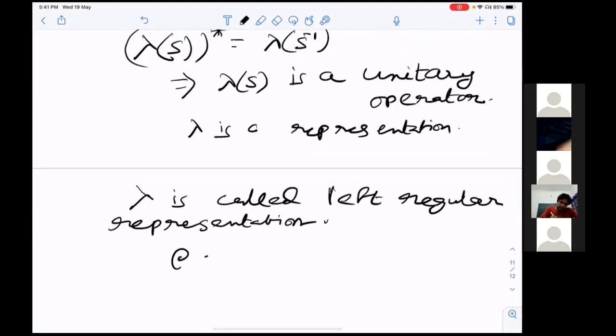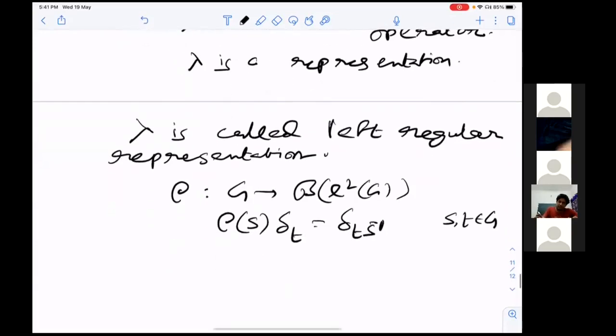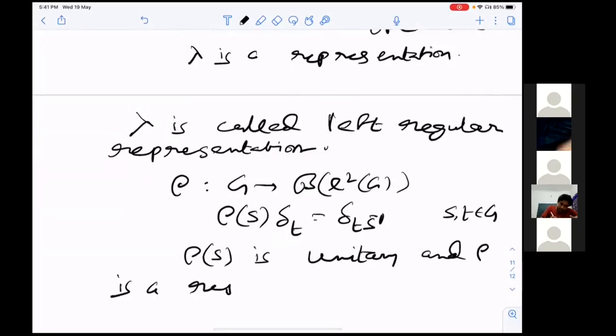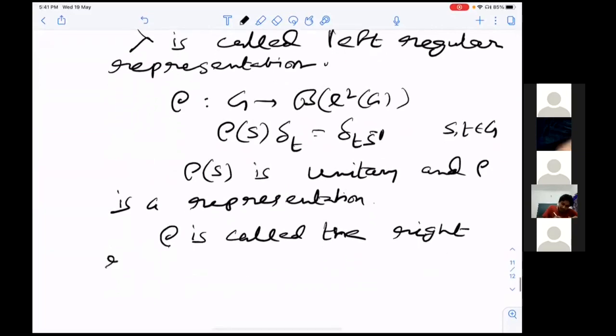Similarly, one defines rho from G to B of l2 G by rho of s applied to delta t equals delta t s inverse, where of course s, t are in G. And as usual, rho of s is unitary and rho is a representation. Rho is called the right regular representation.